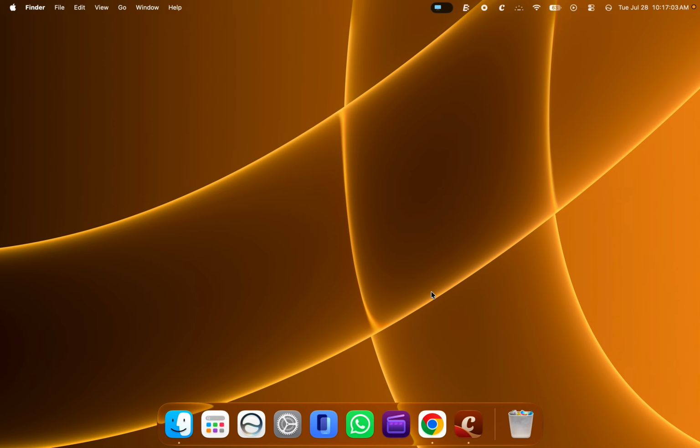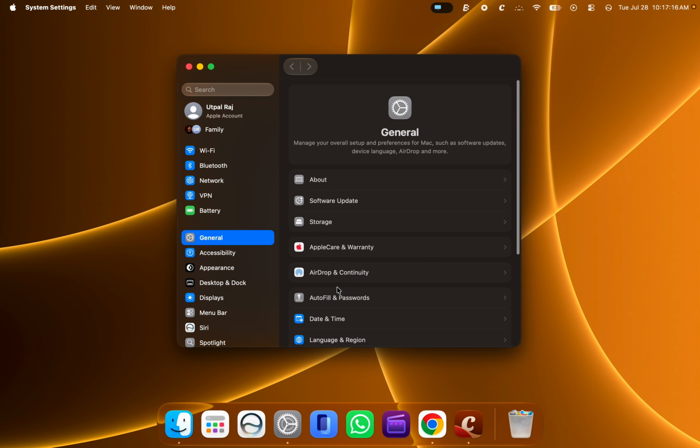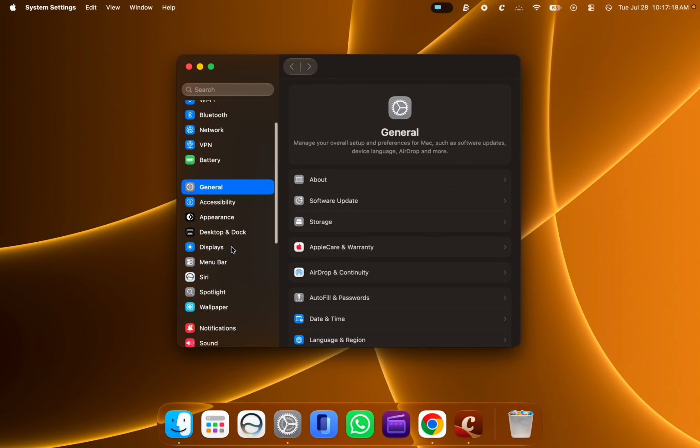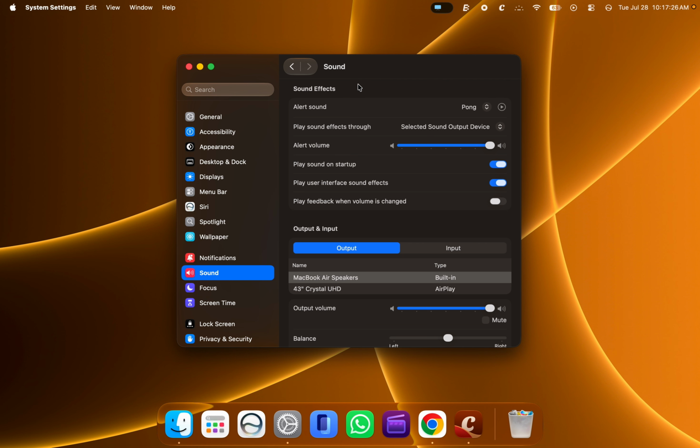So if your Mac makes click sound while typing, then to completely turn this off, just click on Apple logo at top left corner of the screen and then click on System Settings option. Now on the Settings application within the left side panel, scroll down and click on Sound option. And here under sound effects section, just turn off the toggle right to play user interface sound effects.